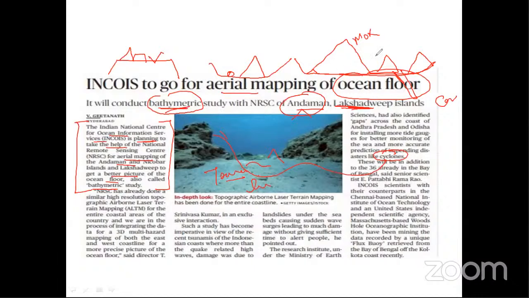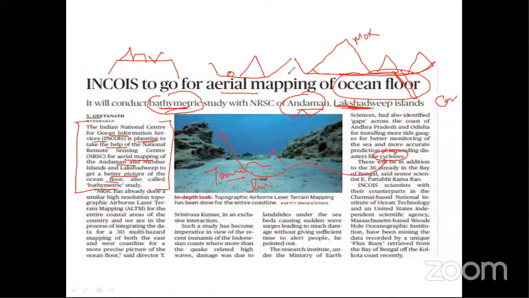So this type of question will be very helpful for you in the prelims exam. Suppose in the prelims exam they ask about bathymetric. Many students will be confused. They can blame UPSC that UPSC is asking a question out of the syllabus. This is not out of the syllabus. This is part of current affairs. That's why always keep your eyes open whenever you read a newspaper.